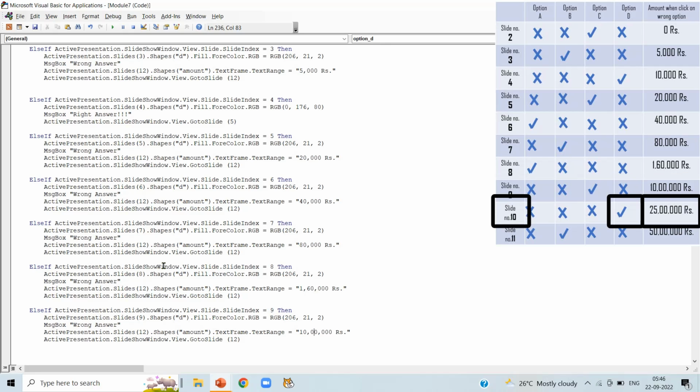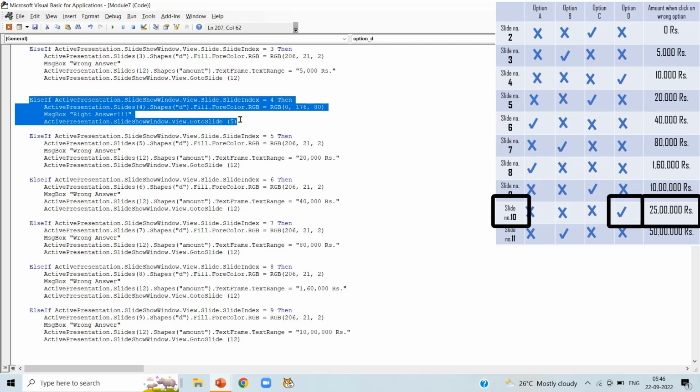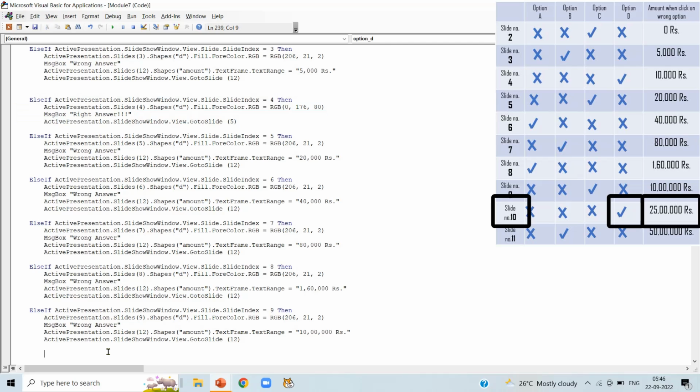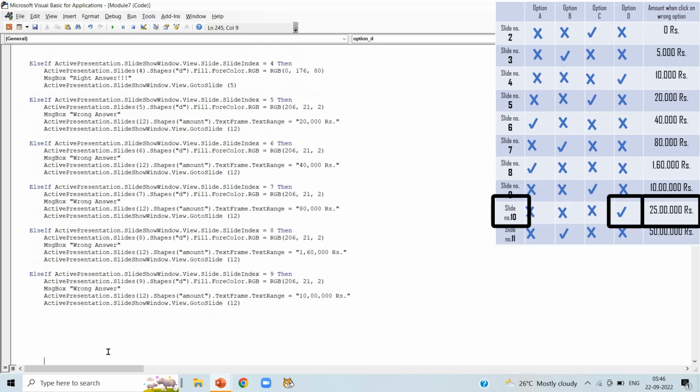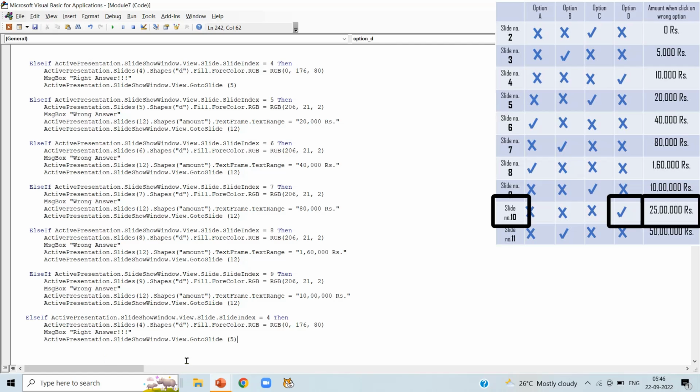Now, in the slide number 10, we can notice option D is having correct answer. So copy the code having right answer and paste it here. Now in the first line, write slide number 10, and in the second line also slide 10. And this is the right answer, and go to slide 11.